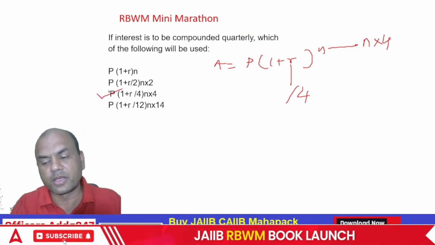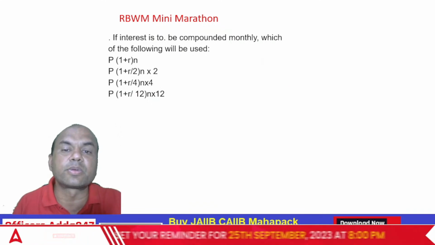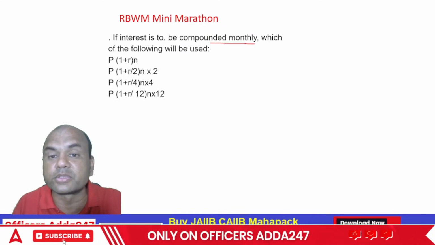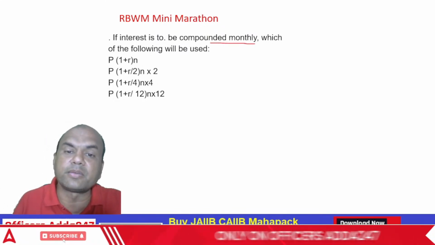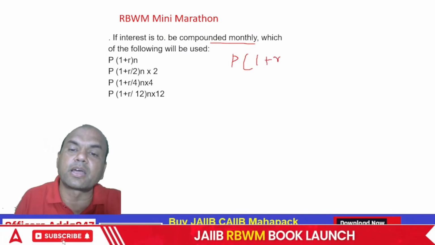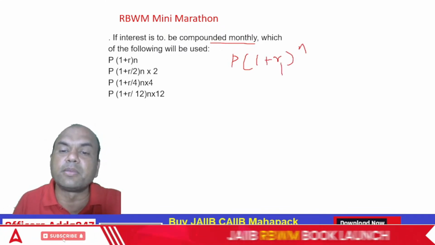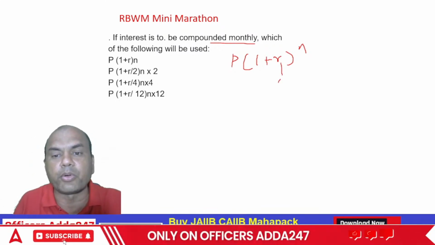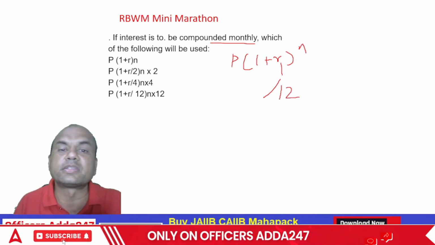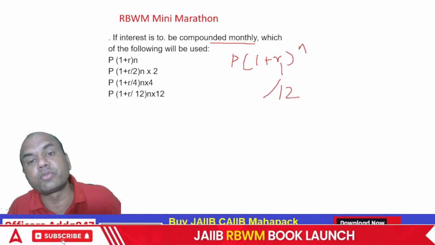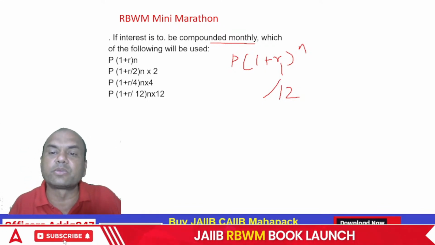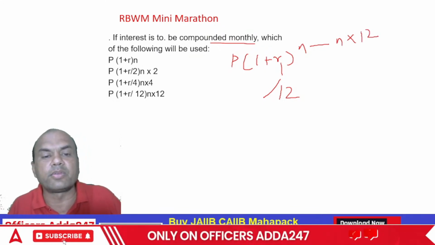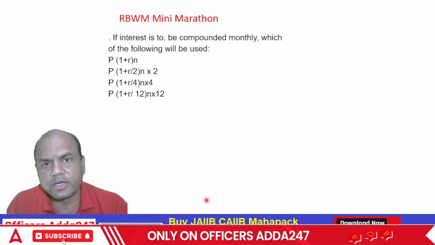Okay? Clear? If the interest is to be compounded monthly, which of the following is to be used? Compounded monthly, look at this. This is mainly in housing loans. So again same, P into 1 plus R raised to N. Monthly means R will always be divided, so upon 12, because this interest is always yearly. If you want monthly, R is divided by 12 and N is multiplied by 12. So the answer is R upon 12, N into 12. So got the answer everyone?